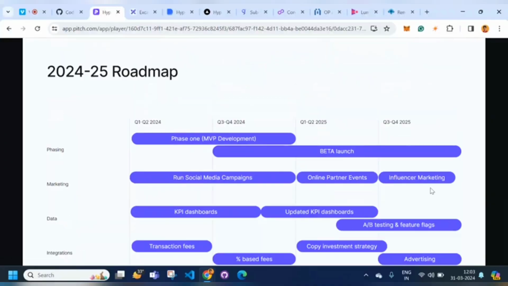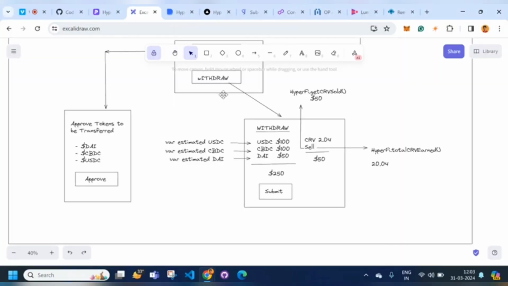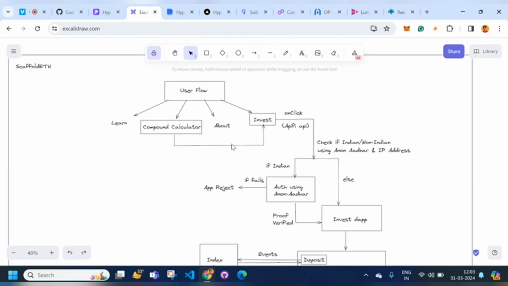And now I'll deep dive into the user flow about how our application works. For the user, there are four sections: a learn section, compound calculator, about, and invest. In the learn section, they understand how DeFi, blockchain, and crypto work. In the compound calculator, they calculate the daily interest that they're going to get on the DeFi strategy that we built. The about section is about how HyperFi works, and invest is the section where they get started with the investment.